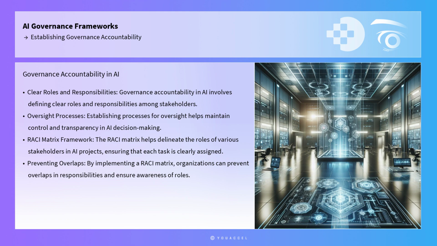Governance accountability in AI involves defining clear roles and responsibilities, establishing processes for oversight, and ensuring transparency in decision-making. One effective framework for structuring accountability is the RACI matrix, which stands for responsible, accountable, consulted, and informed. This matrix helps delineate the roles of various stakeholders in AI projects, ensuring that each task is clearly assigned and accountability is unambiguous. By implementing a RACI matrix, organizations can prevent overlaps in responsibilities and ensure that all stakeholders are aware of their roles and the expectations placed upon them.